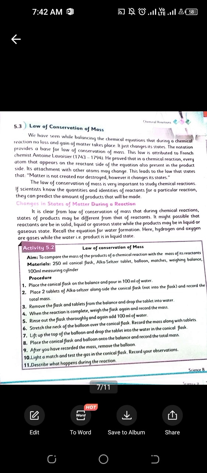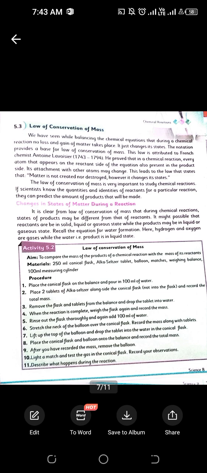There are solid, liquid and gas, and these three states of matter are involved in chemical reactions as well. Reactants are present in solid, liquid or gaseous form, and after the chemical reaction, what basically happens is the state of the matter changes.